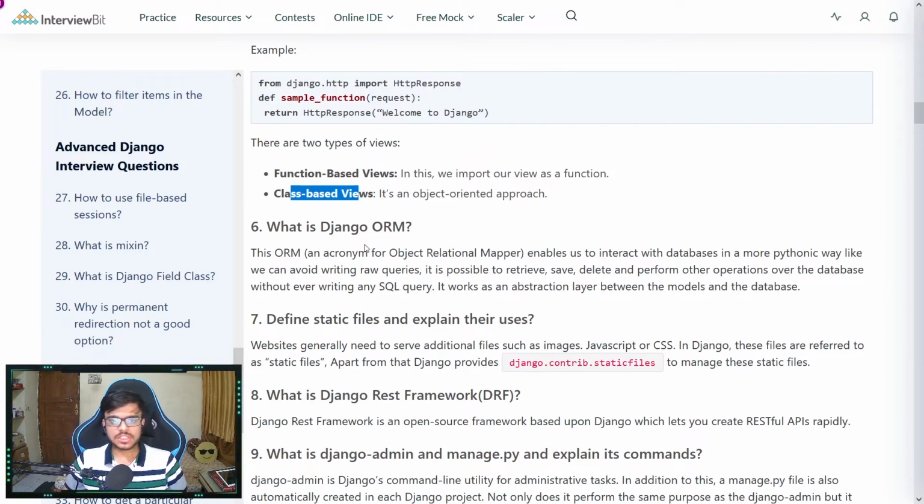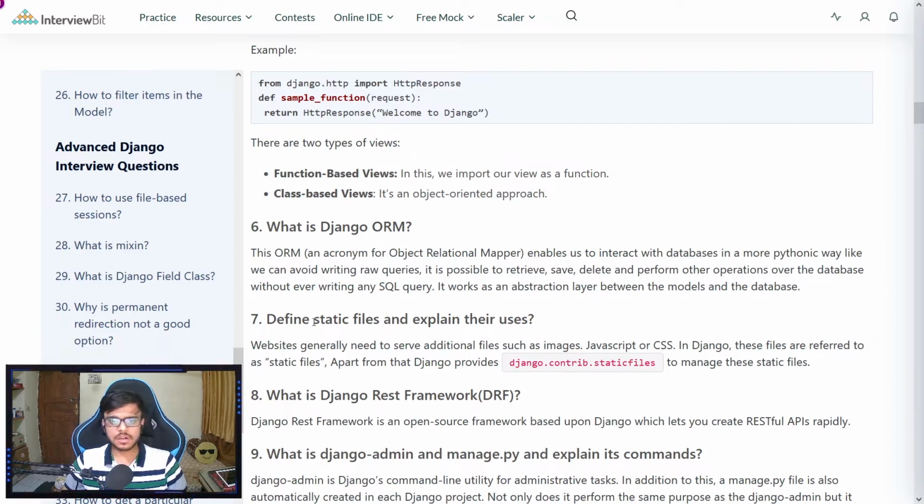Next question is what is Django ORM? So ORM stands for Object Relational Mapper. It enables us to interact with databases in a Pythonic way so that we avoid writing raw queries, and it helps us to retrieve, save or delete or perform other operations on the database without writing an SQL query. So it works as an abstraction layer between models and database.